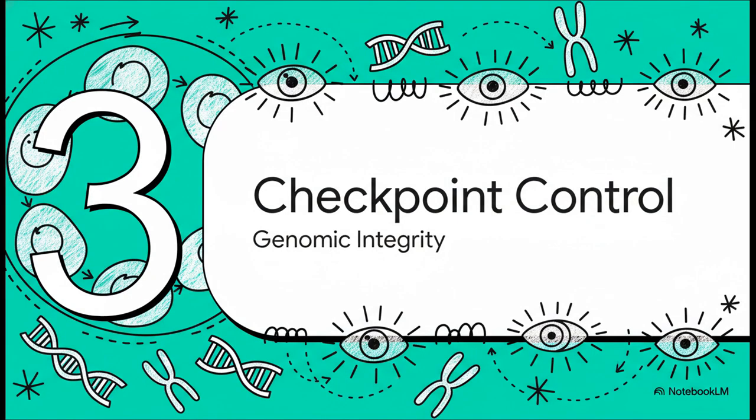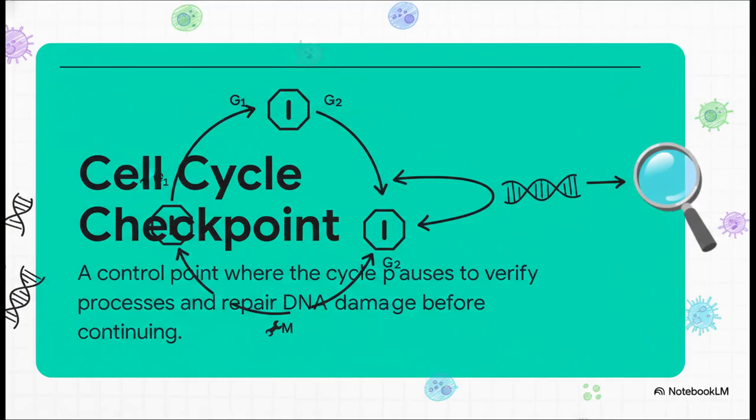So how does the cell ensure the fidelity and correct order of these events? It employs a series of sophisticated internal surveillance mechanisms, which we refer to as cell cycle checkpoints. By definition, a cell cycle checkpoint is a control point where the cycle can be arrested. This pause is not a failure, it's a feature. It allows the cell to verify the completion of critical processes and to repair any DNA damage before it proceeds to the next phase. This is essential for maintaining genomic integrity.